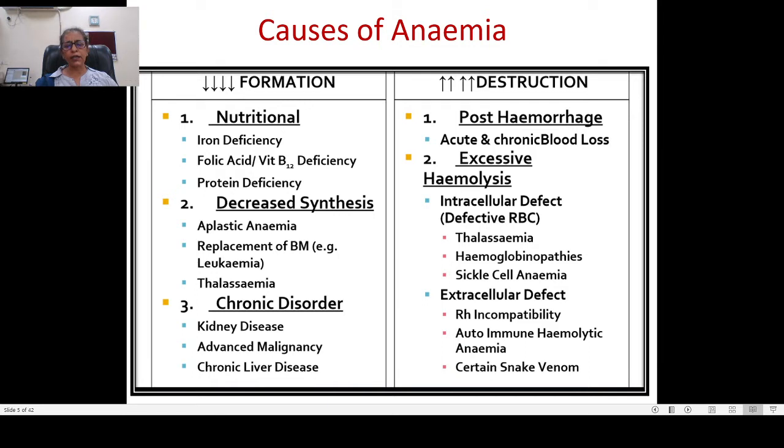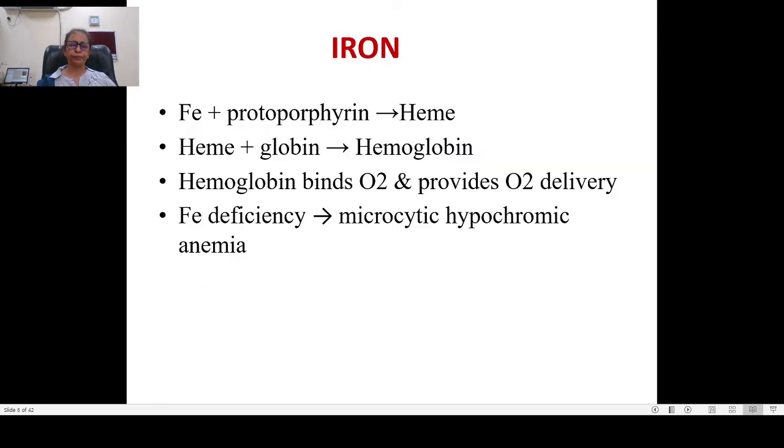If there are extracellular defects, like RH incompatibility, that also causes hemolysis. Autoimmune hemolytic anemia and certain snake venoms also cause increased destruction.